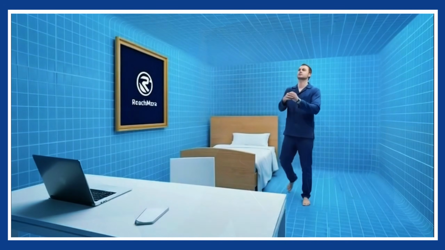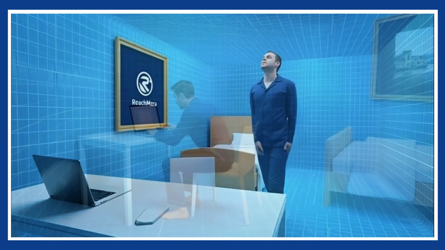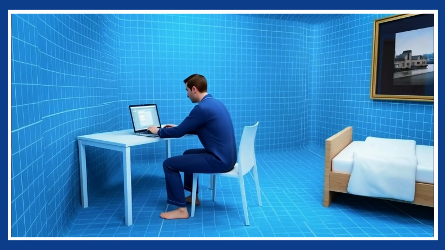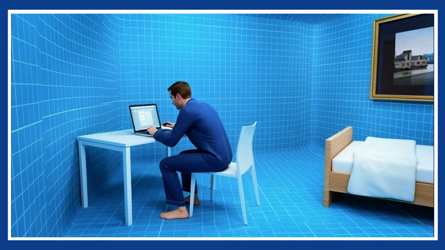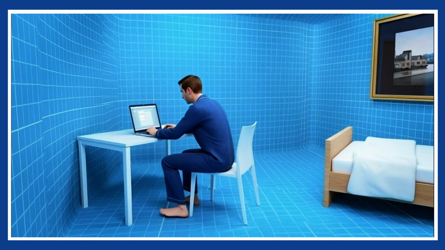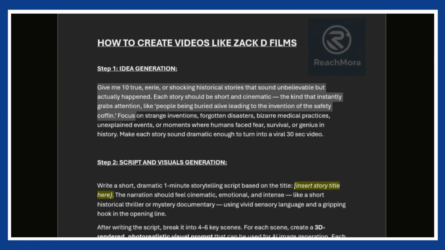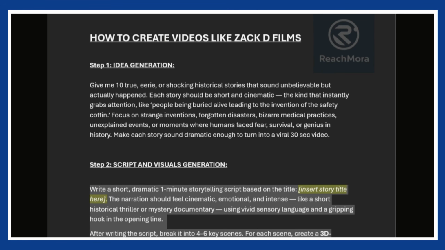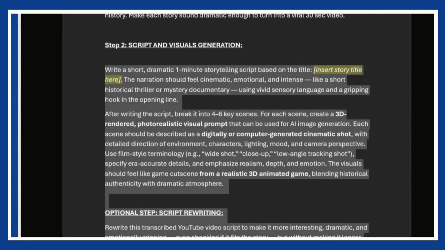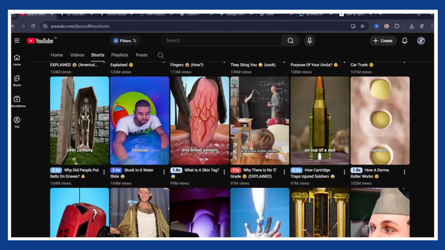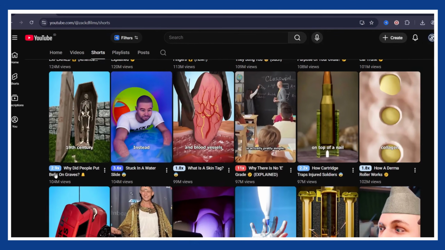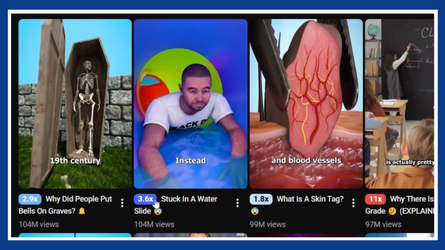So instead of crying about it, I went full mad scientist mode, testing every free AI tool I could find, breaking things, rewriting prompts until I discovered the perfect mix. And now I've got a full-blown blueprint for making that same Zack D magic for nothing. Zero, nada. So in this tutorial, I'm going to recreate one of Zack D's viral videos, and trust me, the results will blow your mind.